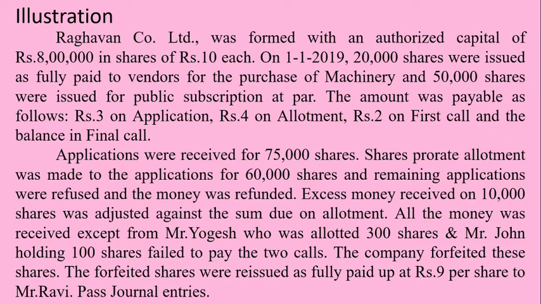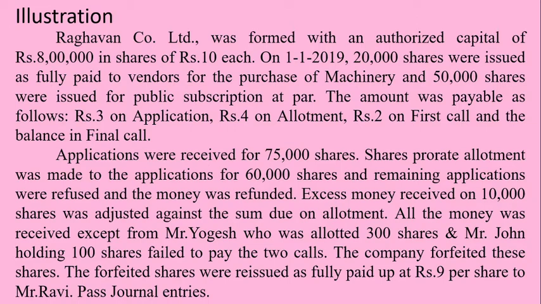Here, authorized capital is given. Let me remind you all about the authorized capital. Authorized capital is the registered capital or a nominal capital registered with the company registrar. This is the maximum amount of capital a company is permitted to obtain from the general public.